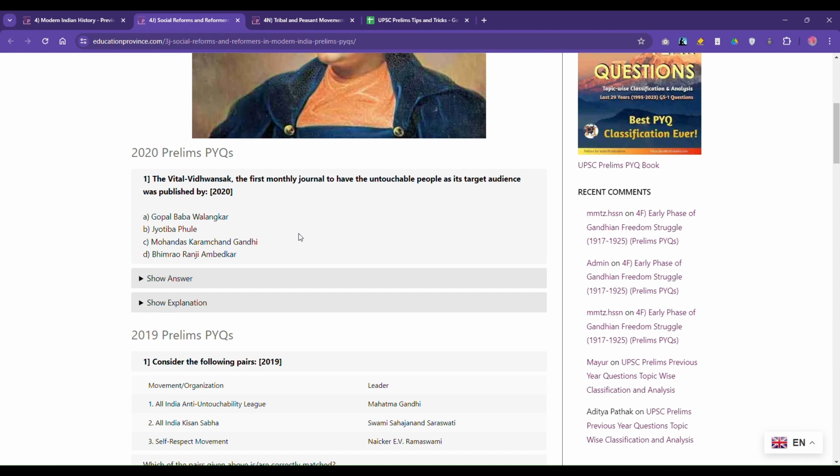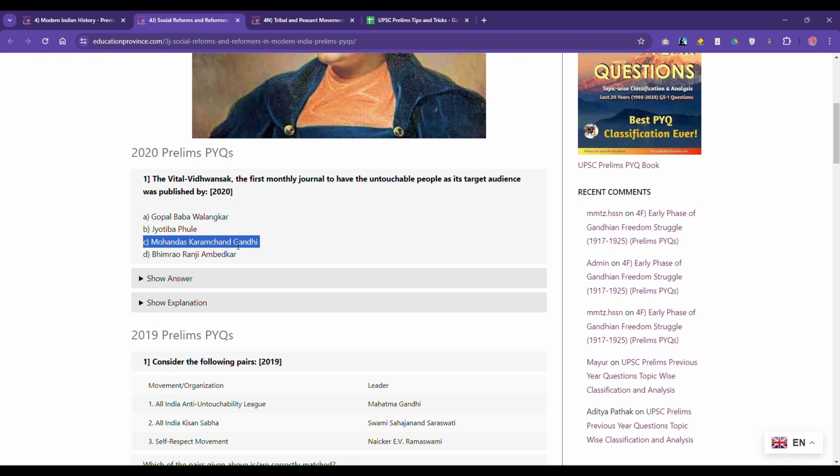Now if you see the names, Mohandas Karamchand Gandhi, most likely it's not true because he was Gujarati, everybody knows. So this statement will not be attributed to Gandhiji. Ambedkar was partly Maharashtrian, so it could be true. So at least we're able to eliminate Gandhi on the basis of the regional name.